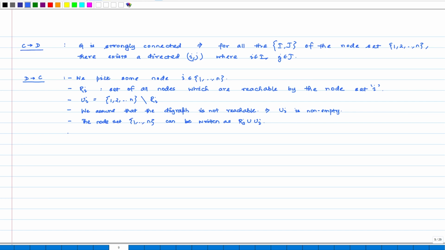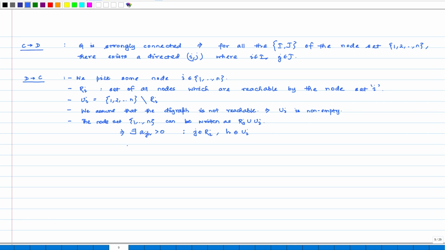It says that whenever we have any two partitions of the node set, there must always exist an edge from one partition to the other. This would imply that there exists some A j h greater than 0, where j belongs to R I and h belongs to U I.